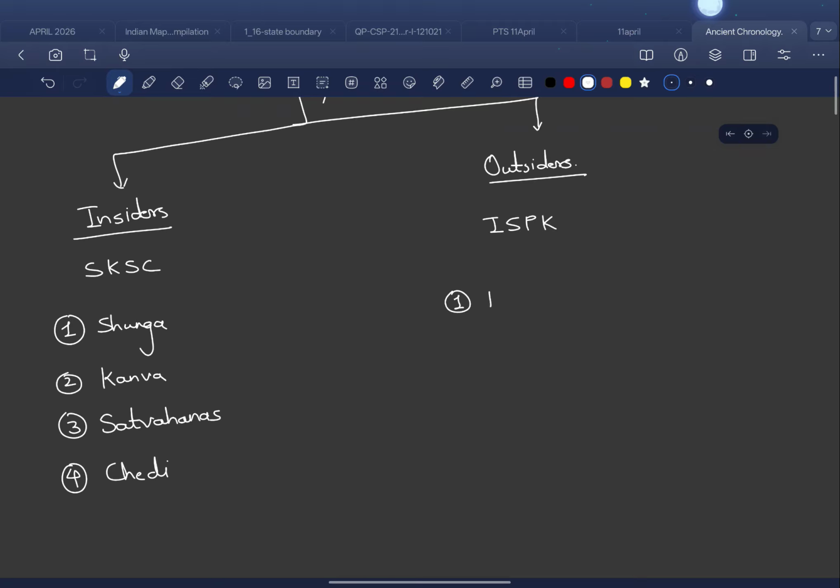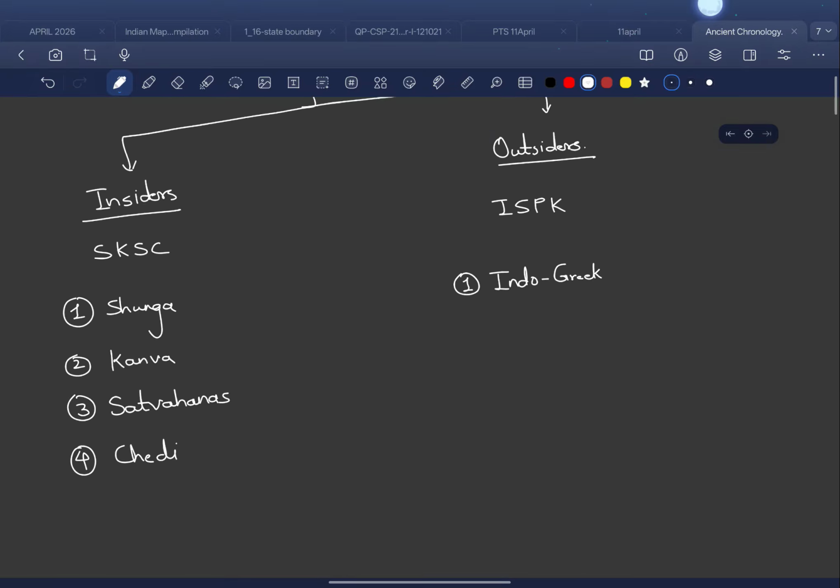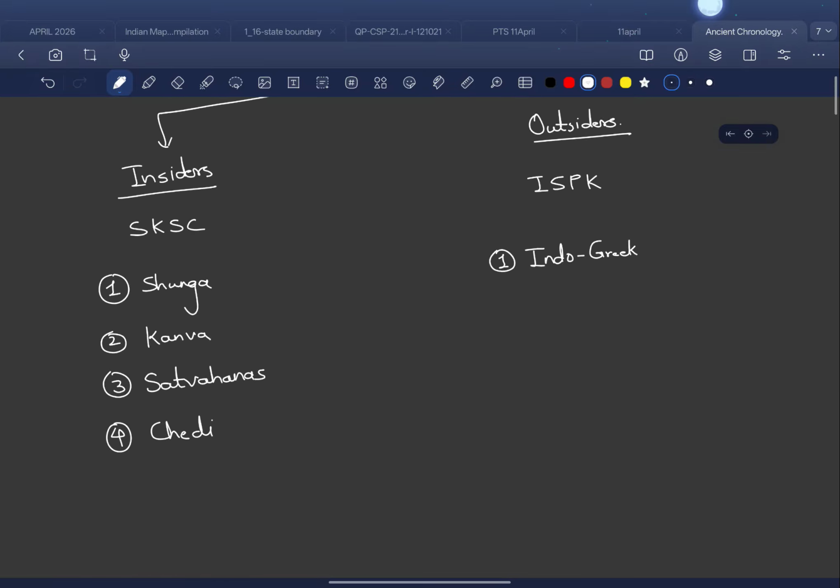So for I we have Indo-Greek. We know the Indo-Greeks famously through Menander, who converted to Buddhism after having conversations with the saint. Then second, for S we have Sakas.